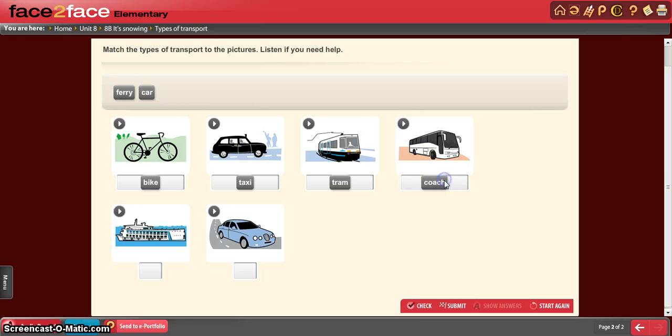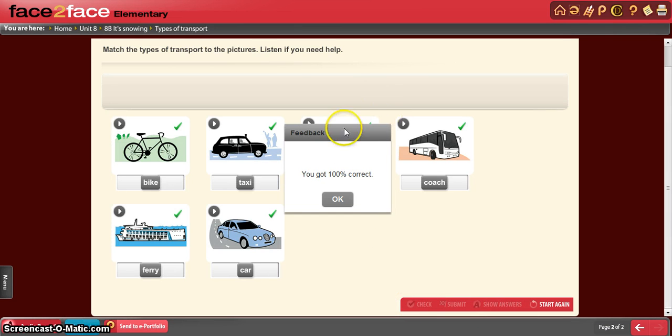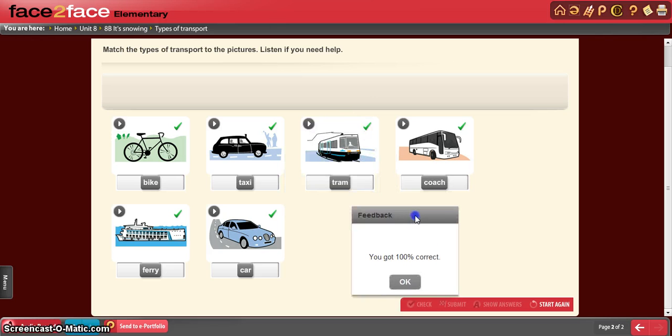Check, it's the coach. This is the ferry. The last one is the car. Okay, check. We do this, verify. Once we verify, we go and check the next one. Lesson 8B, it's snowing.